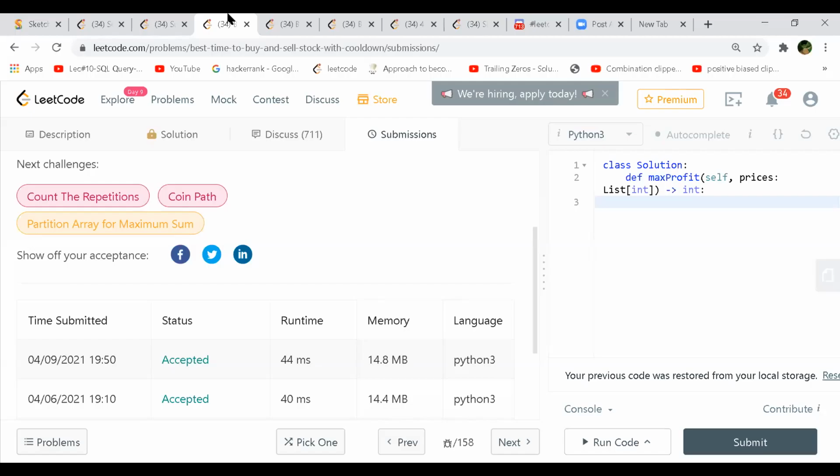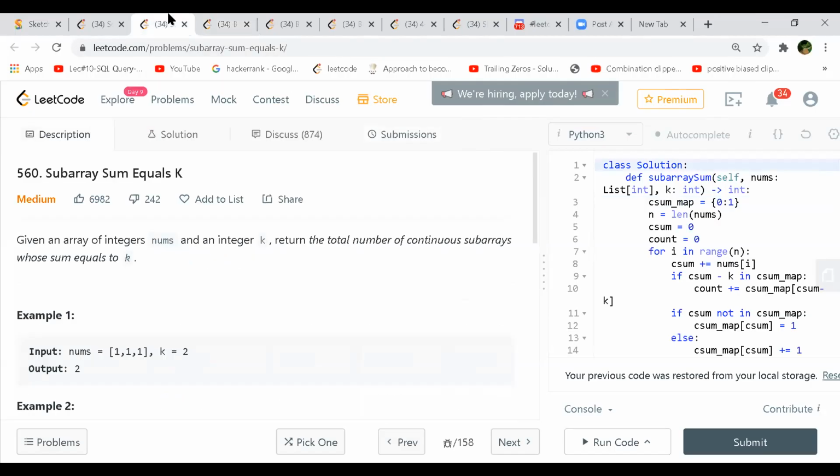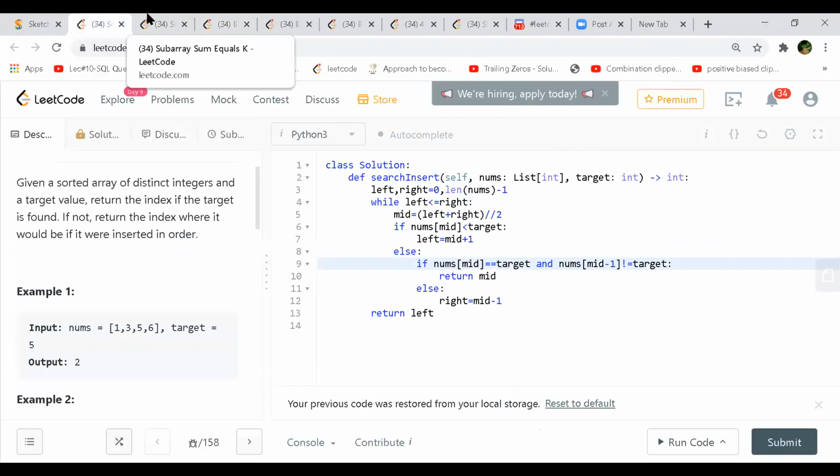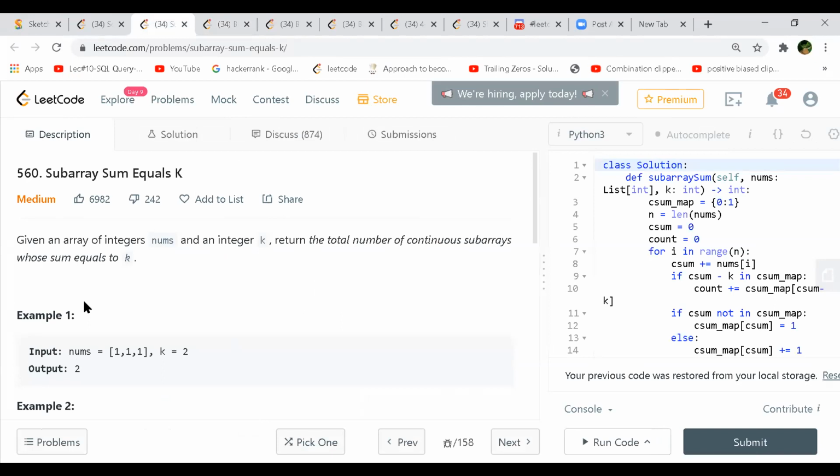So next question is subarray sum equals k. Given an integer array nums and an integer k, return the total number of continuous subarrays with sum equal to k.